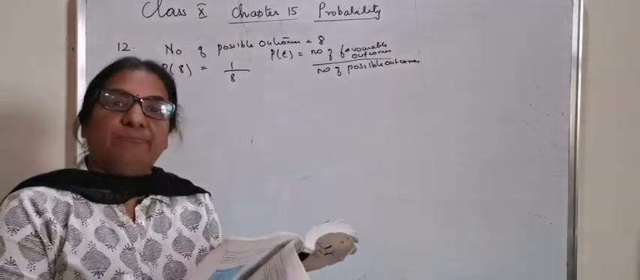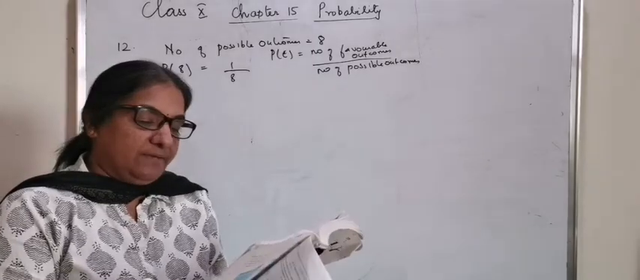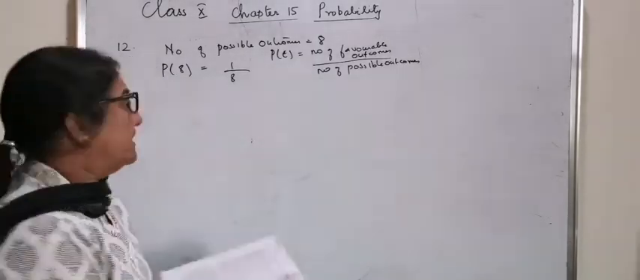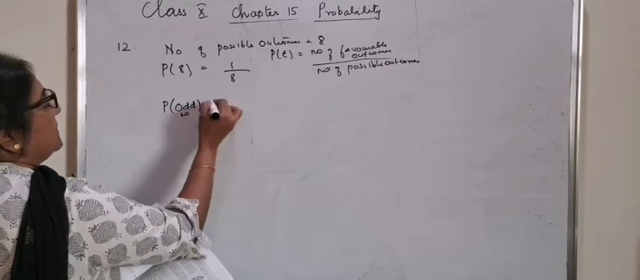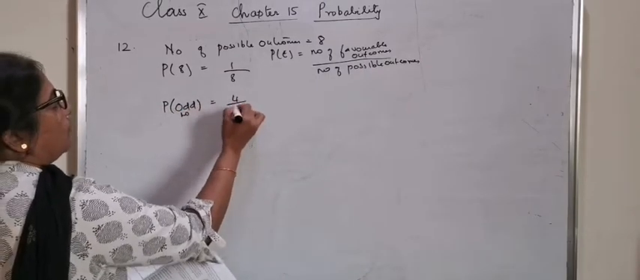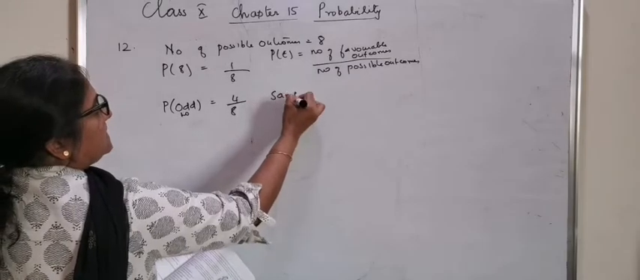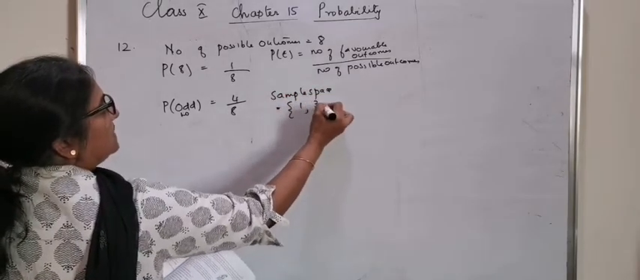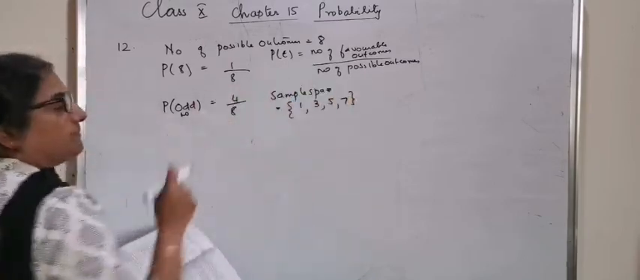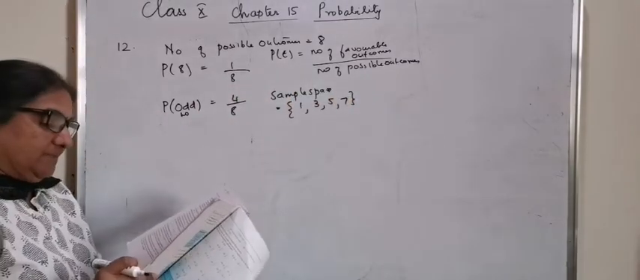Probability of an odd number. The odd numbers are 1, 3, 5, 7. So probability of an odd number is equal to 4 by 8. The sample space here is 1, 3, 5, 7. That's why it is 4 by 8.